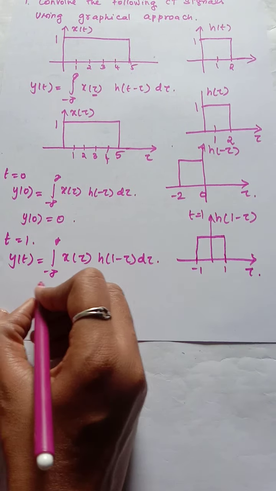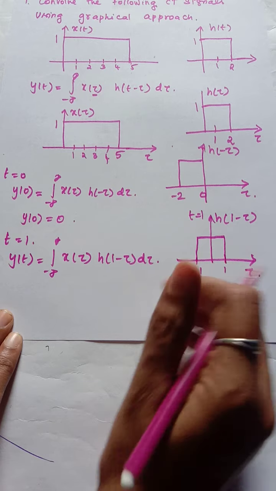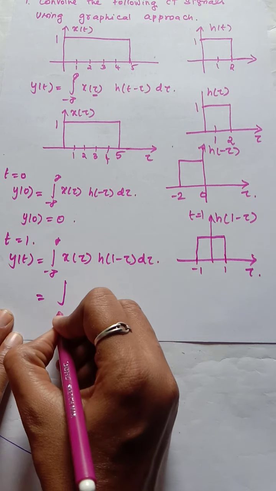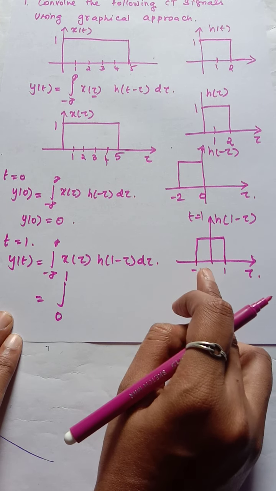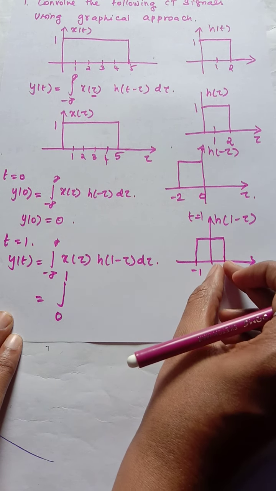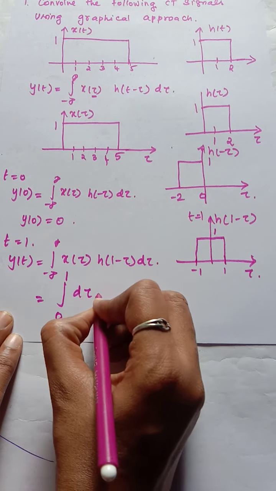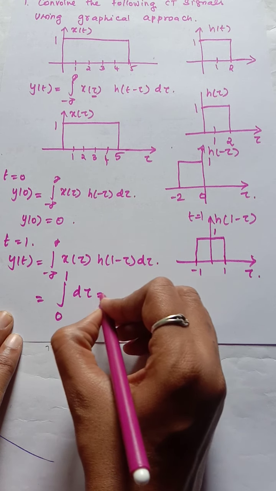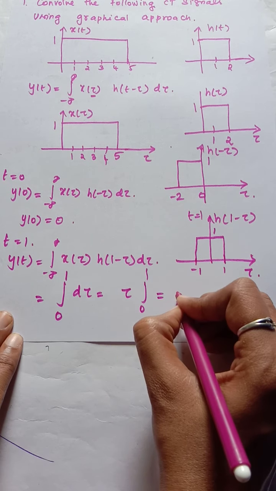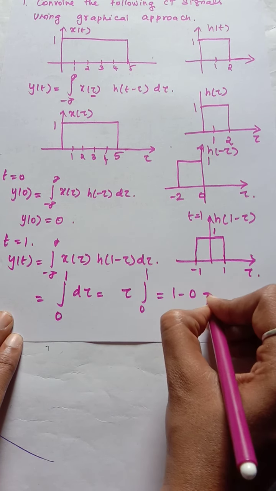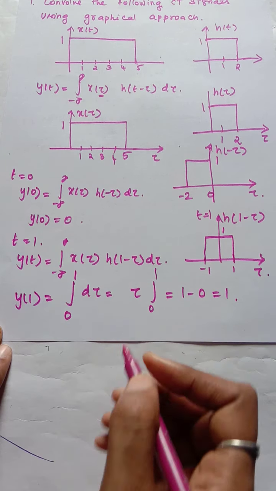Now see these two signals and see which part is common. Here it is 0 to 1, so the integral will run from 0 to 1. x of tau is 1, and h of 1 minus tau also has amplitude 1, so we integrate 1 d tau. When you integrate, you get tau, and evaluating from 0 to 1 gives 1 minus 0, which is 1. So this is the value of y of 1 at t equal to 1.